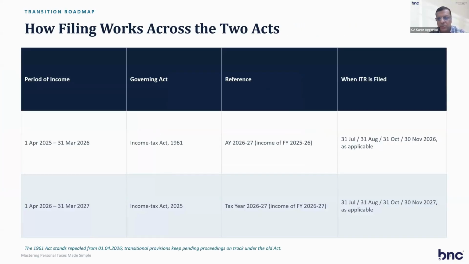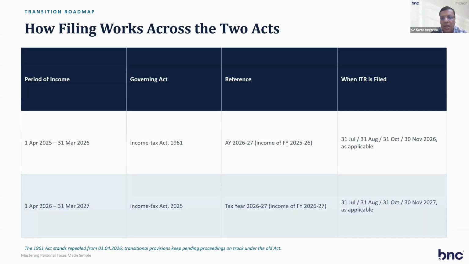So you see this slide. Period of income for previous year: 1st April 2025 to 31st March 26. Now the new act has come from 1st April 2026. So the period of 1st April 2025 to 31st March 26 is governed by the Income Tax Act 1961. So the assessment year concept still remains for the income of 25-26, because the new act has come from 1st April 26. So assessment year 26-27, income of financial year 2025-26.